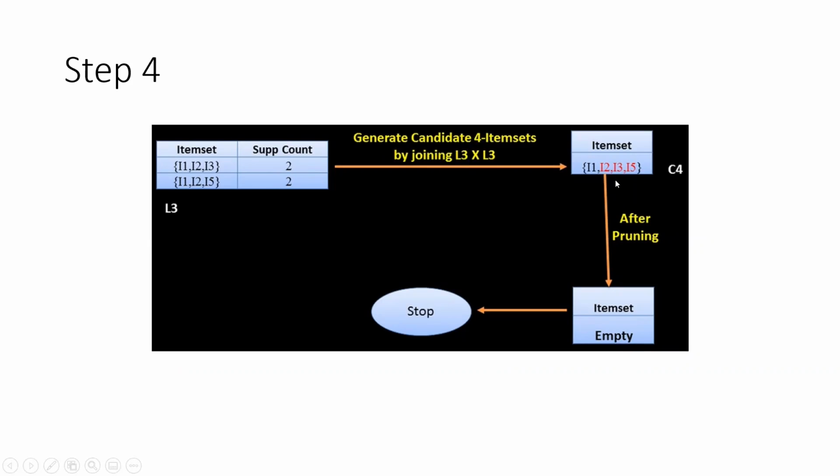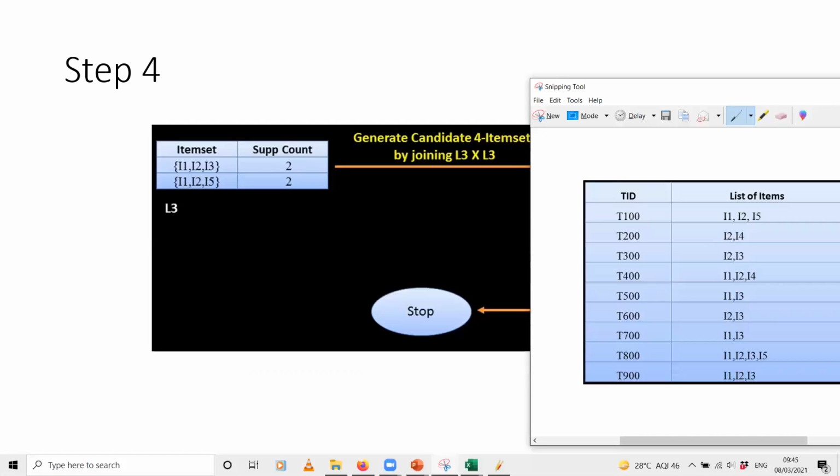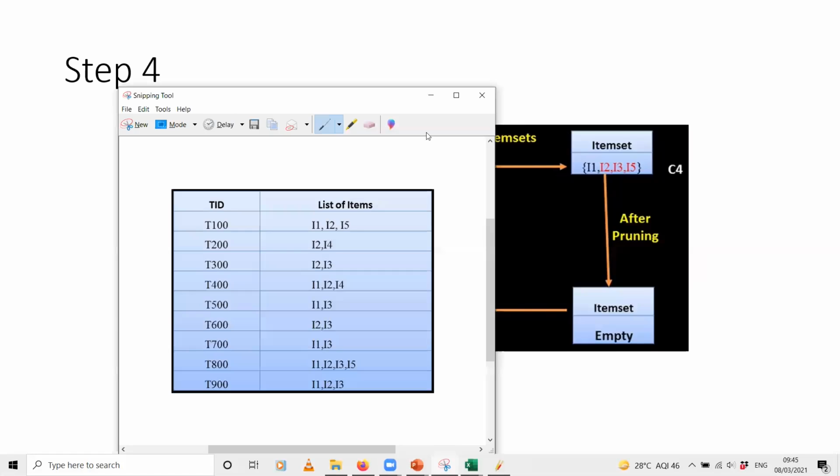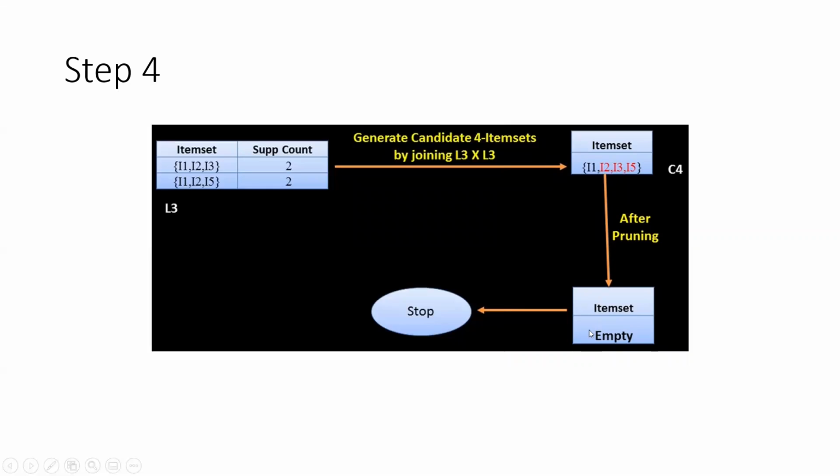But if you look at the transactions data, the raw data that we have here, there is only one transaction which has all these 4 items, I1, I2, I3, I5, which is this T800. Okay, and since it is only one transaction, it does not satisfy that minimum support criteria of 2. So therefore, we remove this item set. And if you remove this set, then your item set becomes empty, and this is where you stop your iterations.